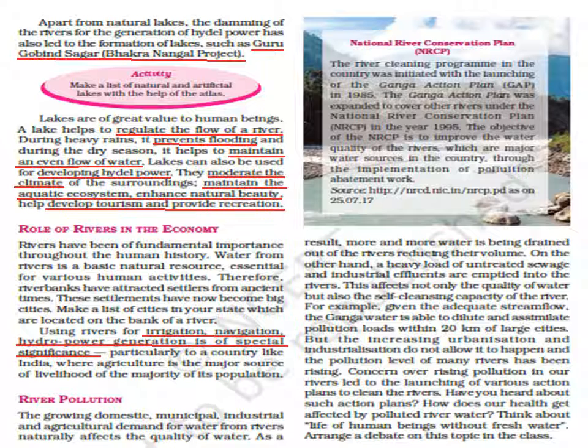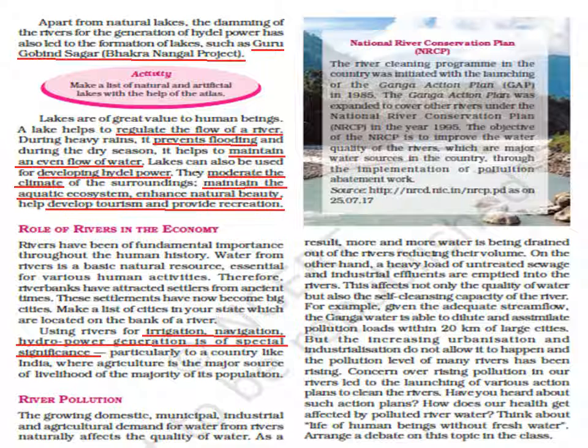So how does it contribute in economy? It contributes in economy as the rivers are used for irrigation, navigation, hydropower generation. So these are the special significance of rivers which contribute in the economy of the country.